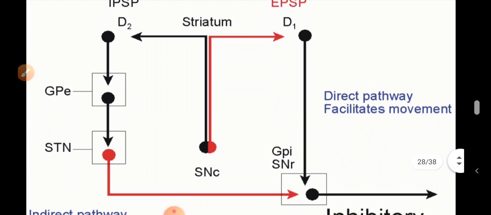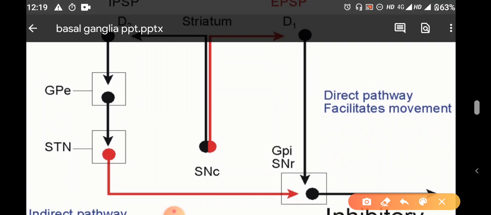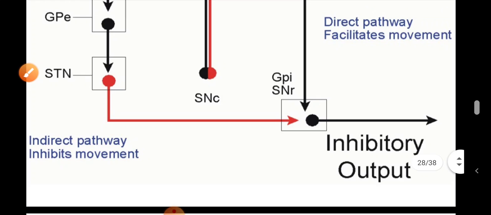So you can see here the direct pathway from substantia nigra pars compacta. It is the excitatory one to the striatum through the D1, and directly it will inhibit the internal segment and substantia nigra pars reticulata. So the fibers will come to the thalamus here, and the inhibitory output will go.